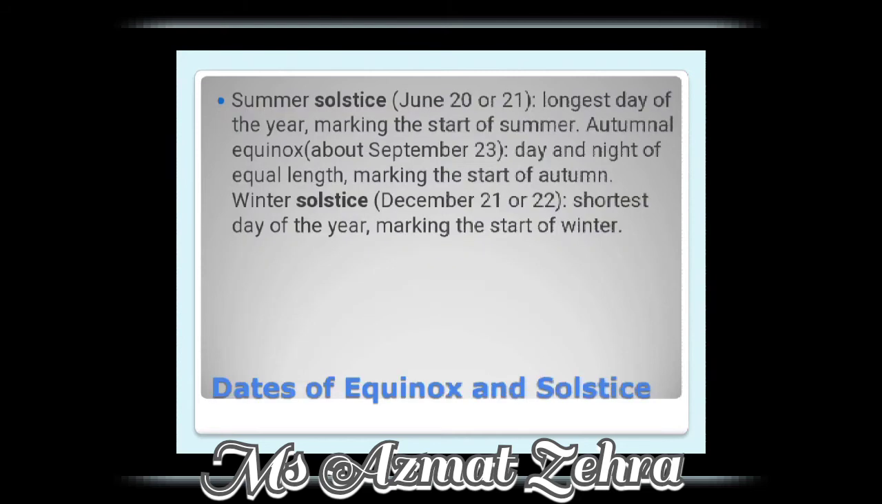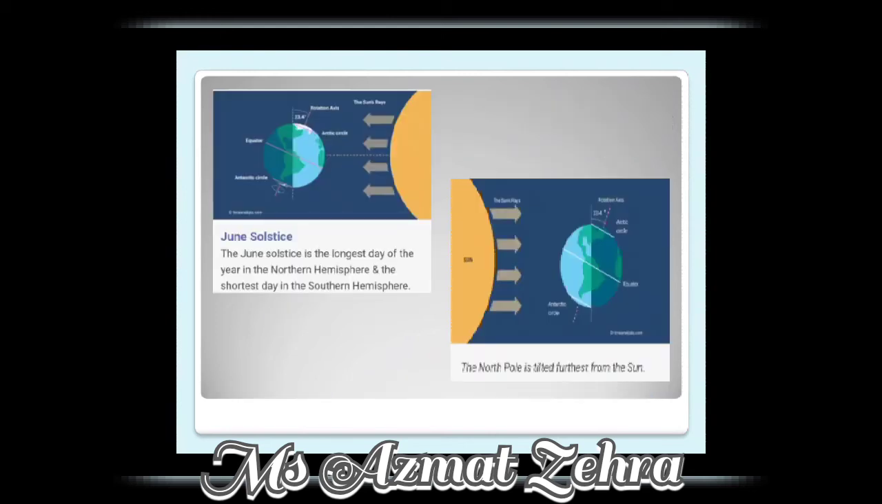The summer solstice has the longest day of the year, marking the start of summer, as well as the winter solstice having the shortest day of the year, marking the start of winter. The summer solstice occurs on June 20 or 21, as well as the winter solstice occurs on December 21 or 22. You can observe the picture as well.